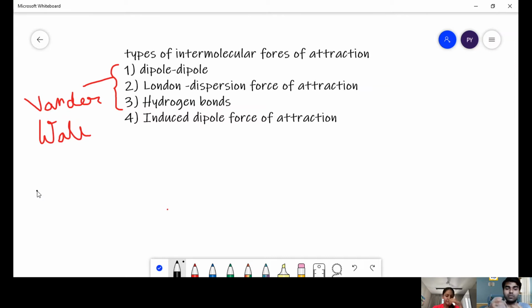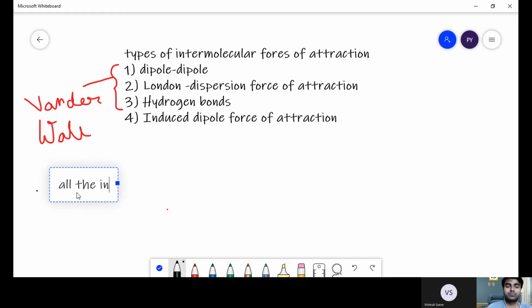Similarly, all the intermolecular forces of attraction which hold a liquid together are called cohesive forces. Okay, what are they called? Cohesive forces. If you want, I can write it down.